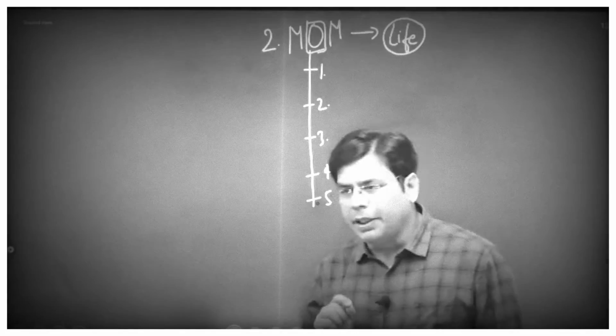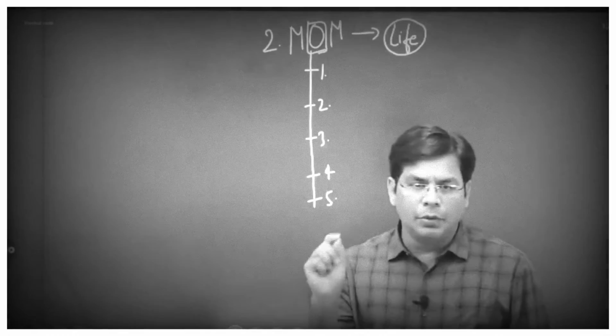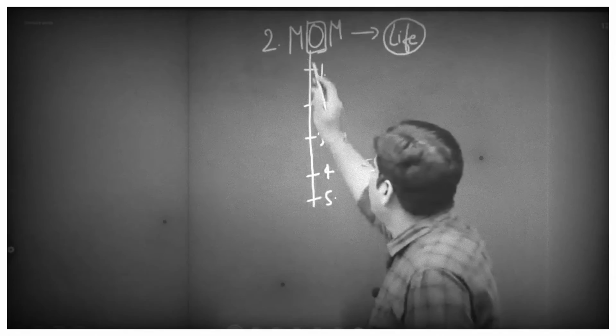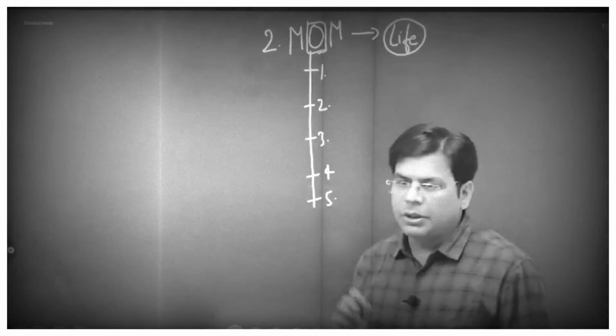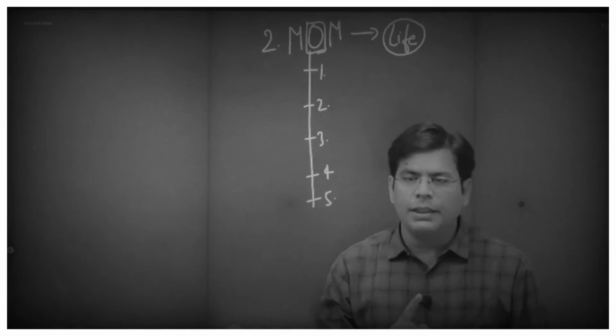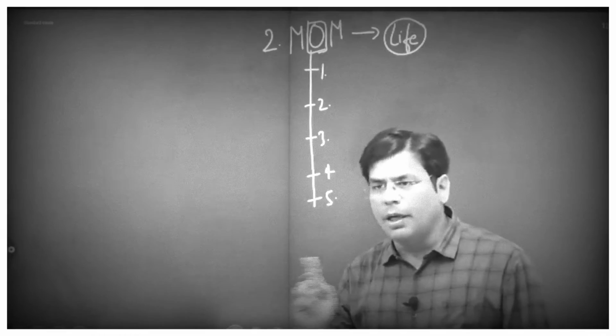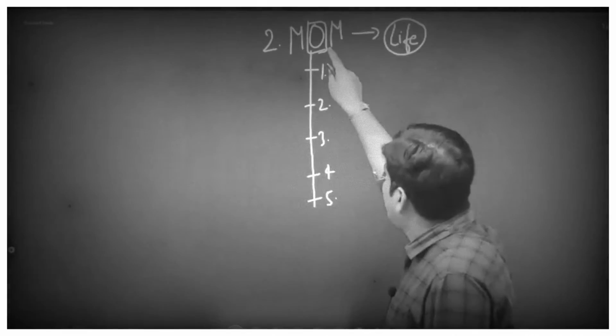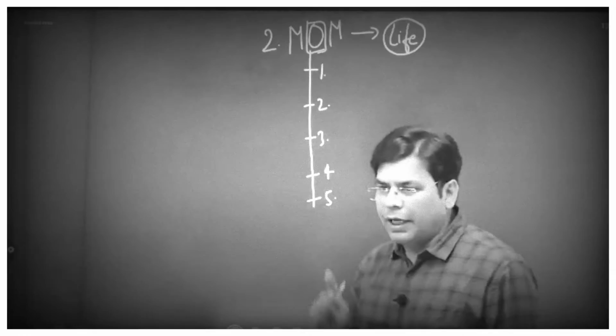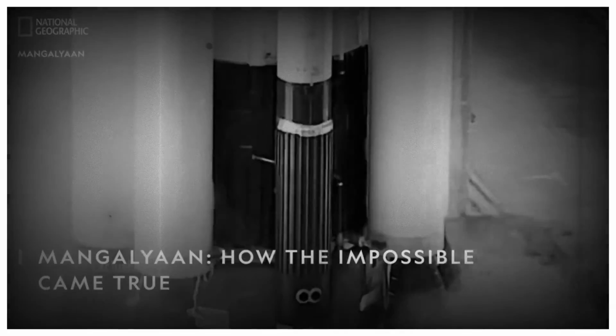So first I'm explaining to you what is MOM. MOM is Mars Orbiter Mission with the objectives to find the possibility of life on Mars, for which the orbiter consists of 5 scientific instruments.